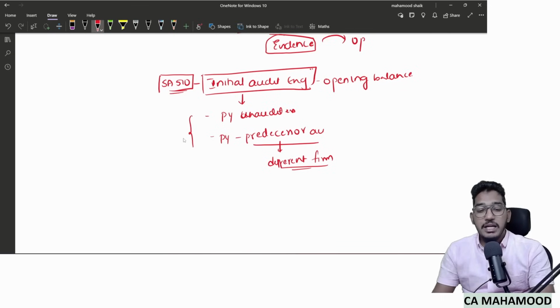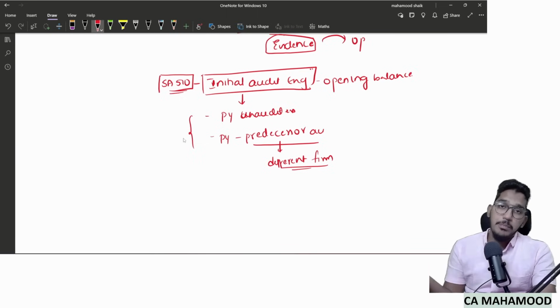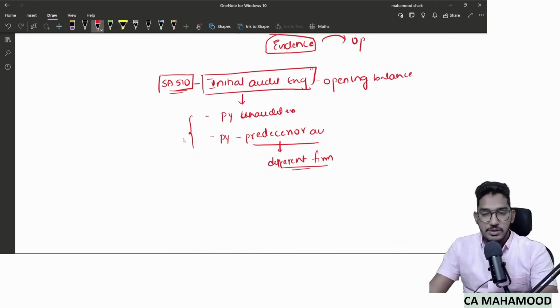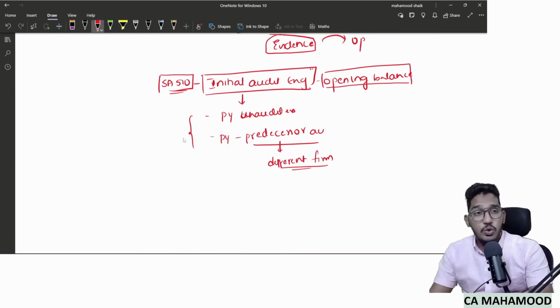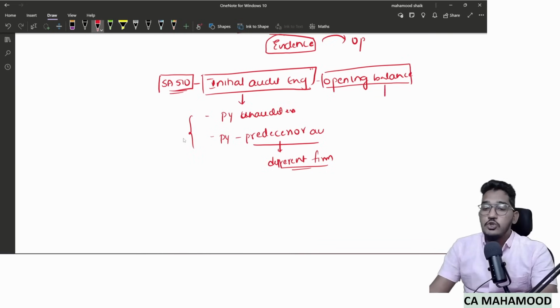The same thing has been technically defined like this: in case the prior year financial statements were unaudited, or last year's financial statements were audited but by some predecessor auditor, some different audit firm. So this is regarding initial audit engagement. Now coming to the other term used in the title, opening balances. Now what are opening balances?